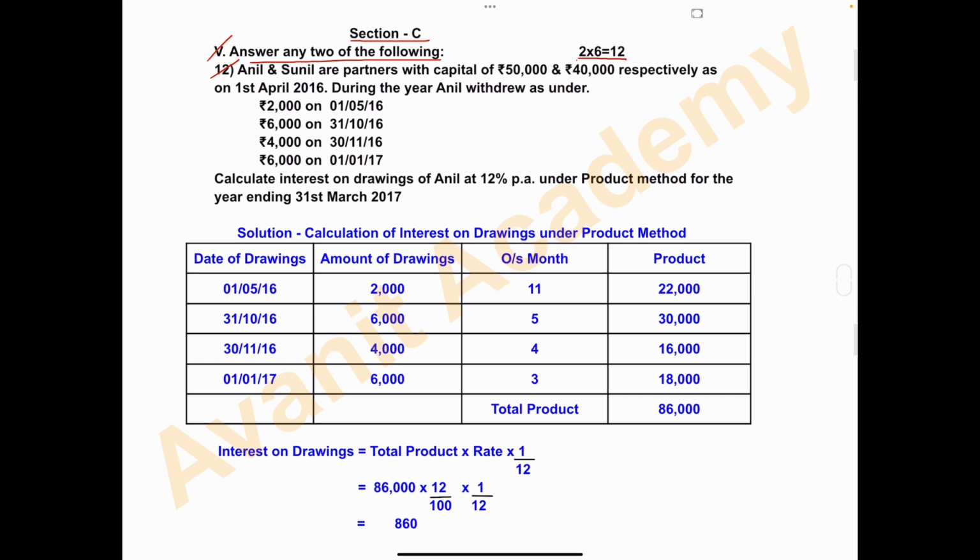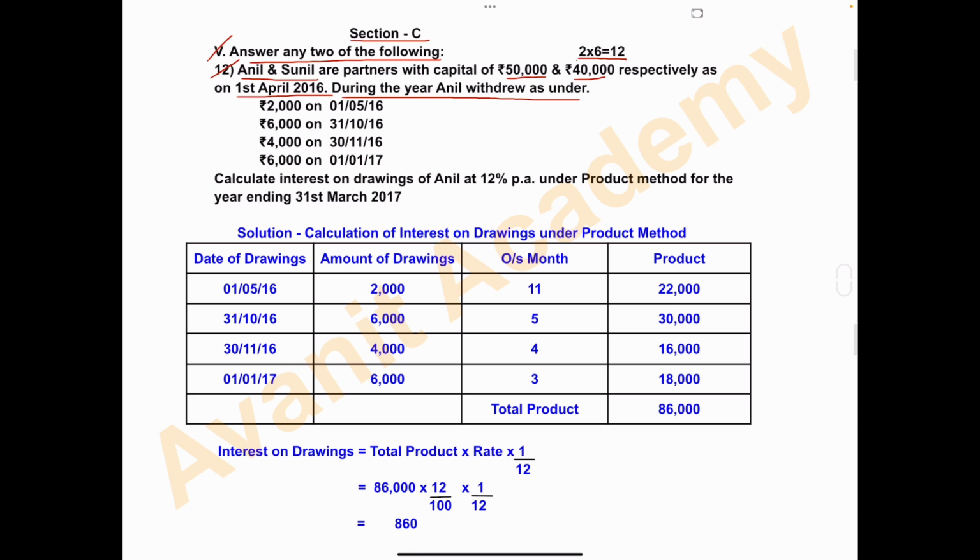Question number 12. Anil and Sunil are partners with capital of rupees 50,000 and 40,000 respectively as on 1st April 2016. During the year, Anil withdrew as under. So here they have given drawings amount of Anil.